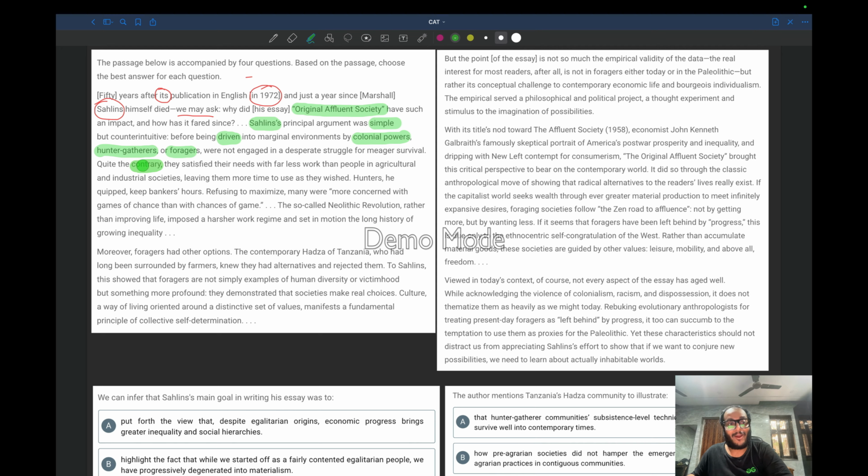Quite the contrary. On the other hand, rather than being desperate for survival, they satisfied their needs with far less work. So they worked less. Now when we are talking about less, we are putting into comparison working less in the context of what. So they used to work less than the people in agricultural or industrial societies. Those people used to work a lot. But on the other hand, these foragers or hunter gatherers were merely chilling. They were working very little, leaving them more time to use as they wished.